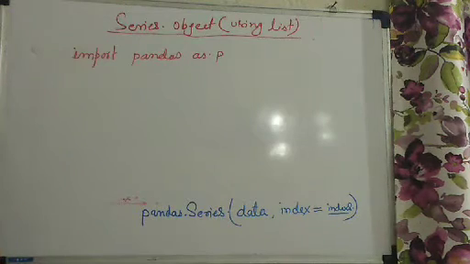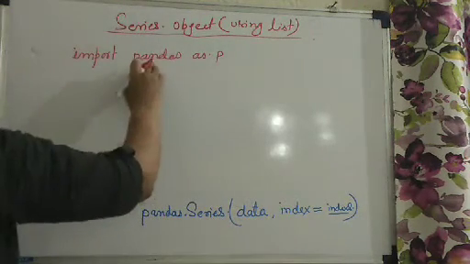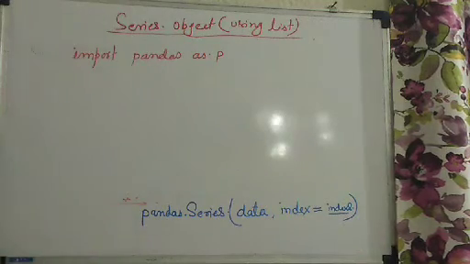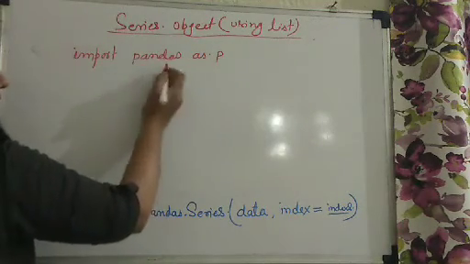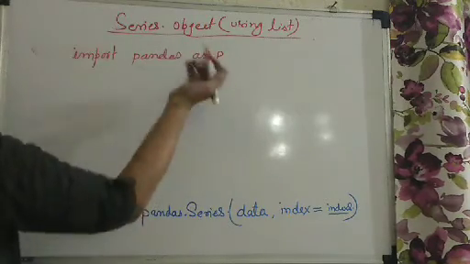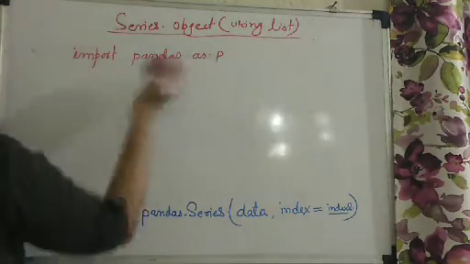Because we need to use this name again and again throughout the program, writing the entire name takes time. So we have given a simple one-letter name, right? So I have imported it here.